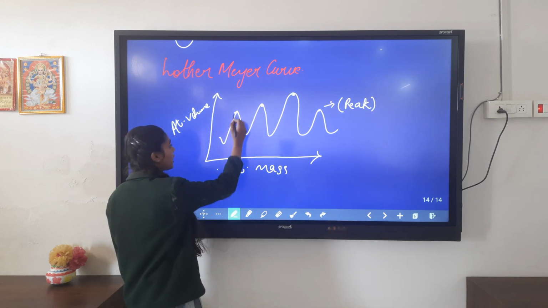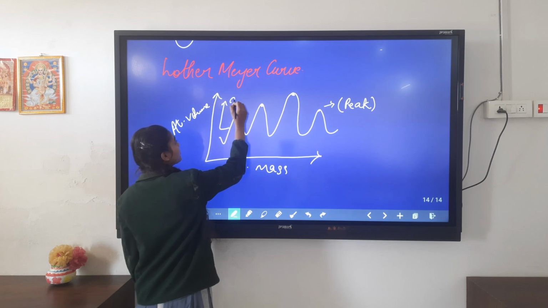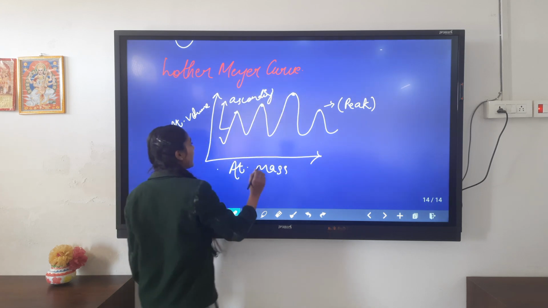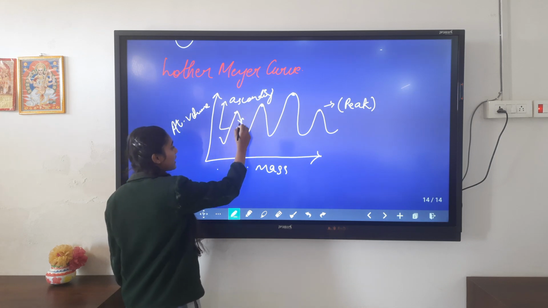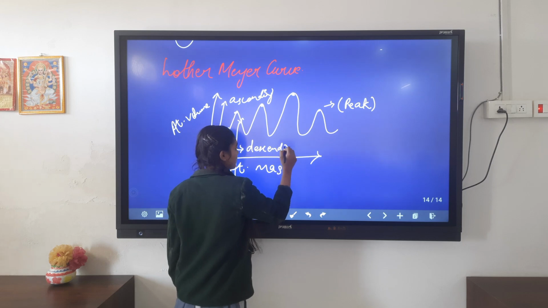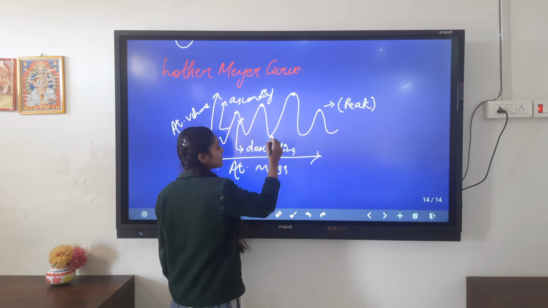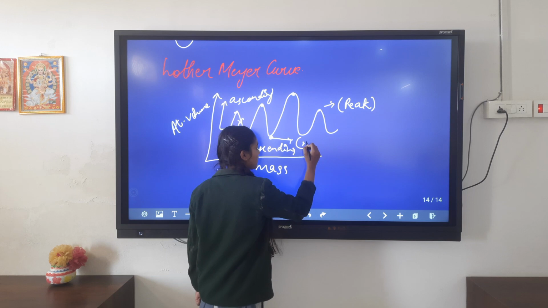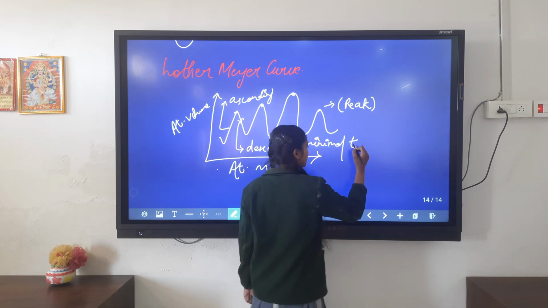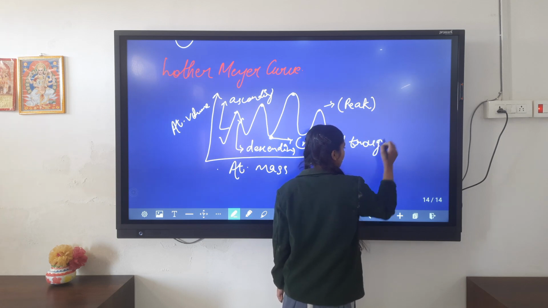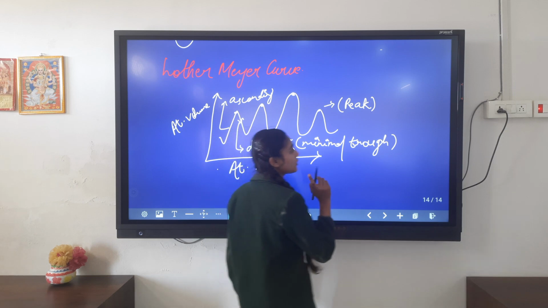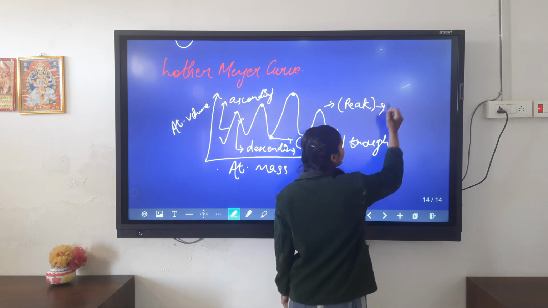The positions which are going upward are called the ascending position, and the slopes which are coming downward are called the descending position. These positions are known as minima or troughs. So Lothar Meyer put some elements on the peak positions, which are the group first elements called alkali metals.